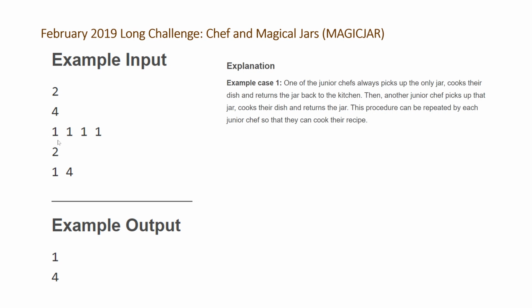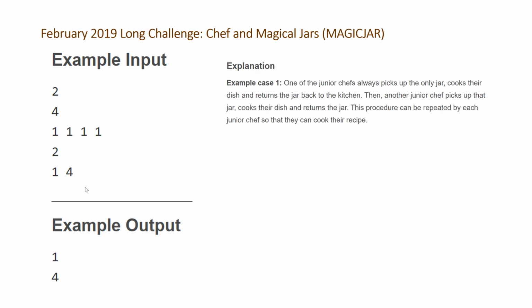So when we have 4 chefs that each only require 1 jar, regardless of who picks it up, when they pick up the 1 jar, they'll be able to complete their dish. Then they put it back. The same thing happens again. The other 3 clamor for it. One of them is going to get it. And this is going to happen 4 times, but at every single evaluation point where all the jars have been collected, at least 1 chef is going to be able to complete their dish, so it'll be a success.